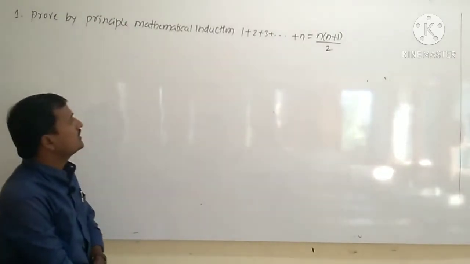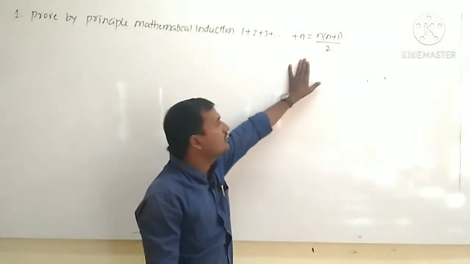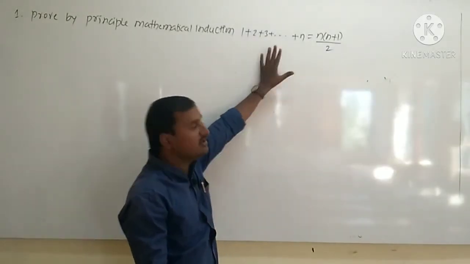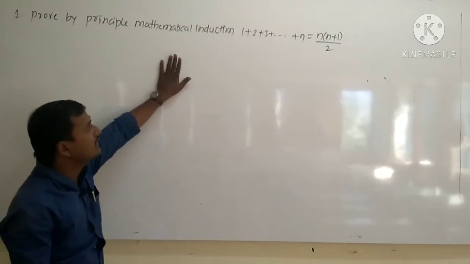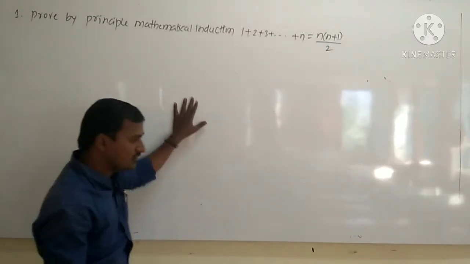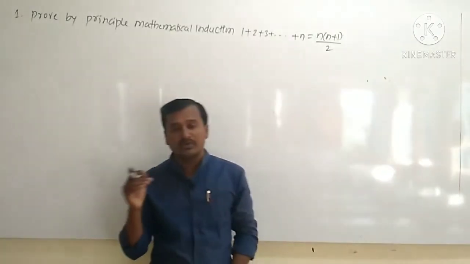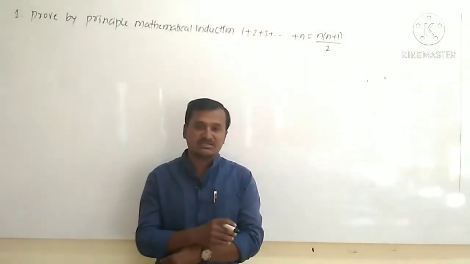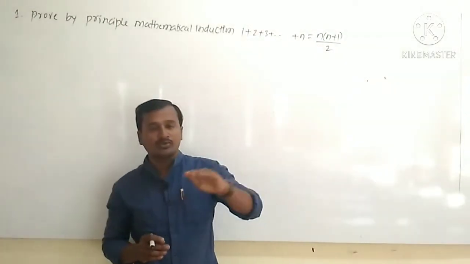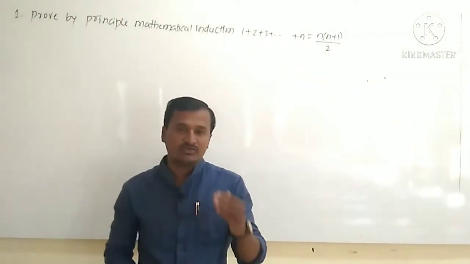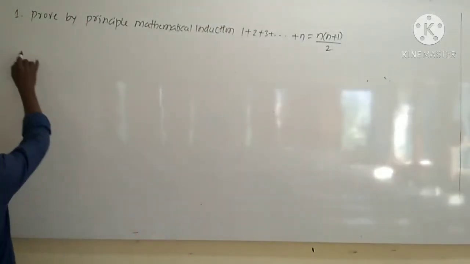This is the mathematical statement given. We have to prove it by using the principle of mathematical induction. We already know that mathematical induction is the process of proving mathematical statements involving n terms, and for that we have 3 steps. So we will go step by step.